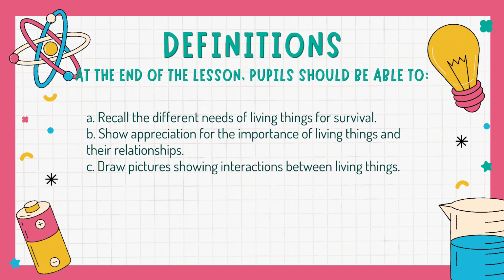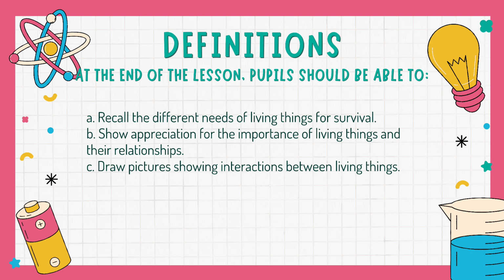Before we start, let's first look at our objectives, our goals for today's lesson. So by the end of our discussion, you should be able to do 3 things. First one, you'll be able to recall the different needs of living things. For example, like what they need to survive.